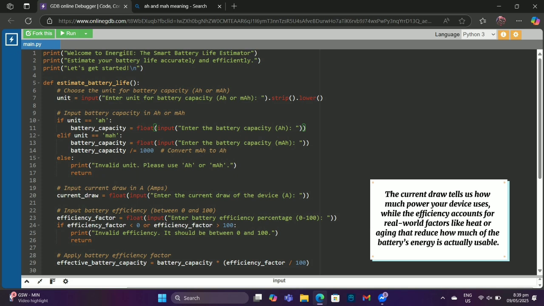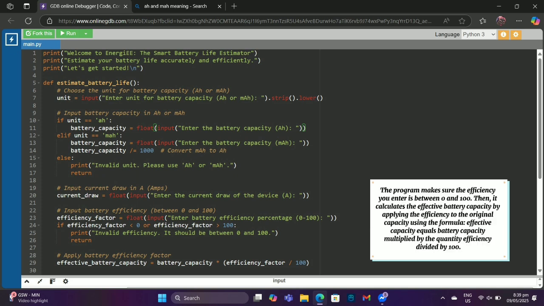The current draw tells us how much power your device uses, while the efficiency accounts for real-world factors like heat or aging that reduce how much of the battery's energy is actually usable. The program makes sure the efficiency you enter is between 0 and 100.